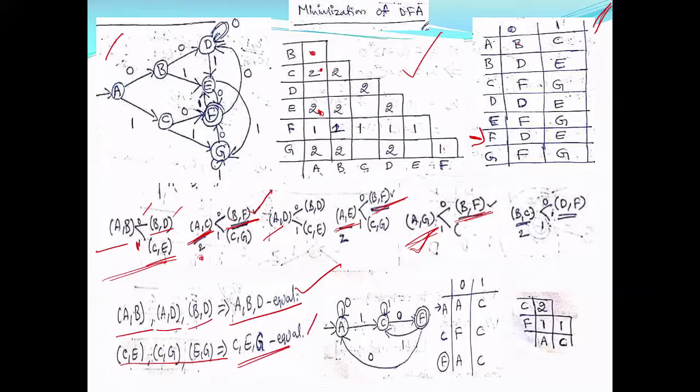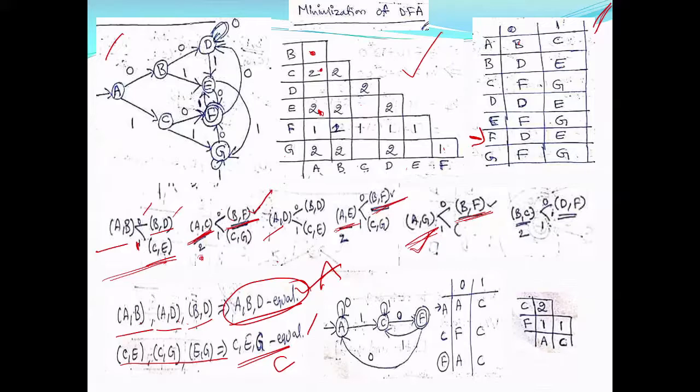Now I can combine A, B, D and make a single state. Let me call it A. You can call it anything. So now your initial state will be this. Now C, E, G are combined and let me call it C. Whether you name it E or G, the name doesn't matter. Only one state, right? All three will become one state.